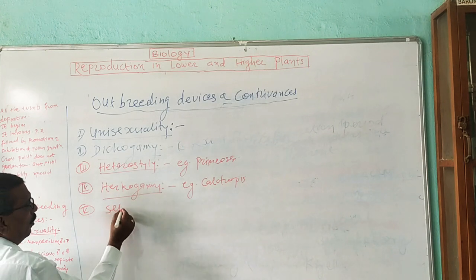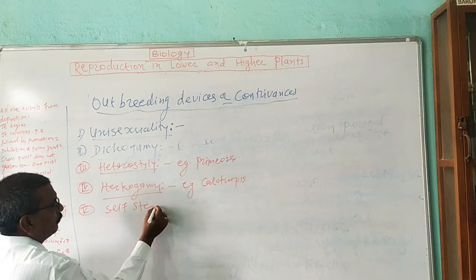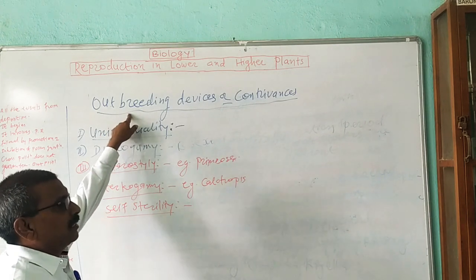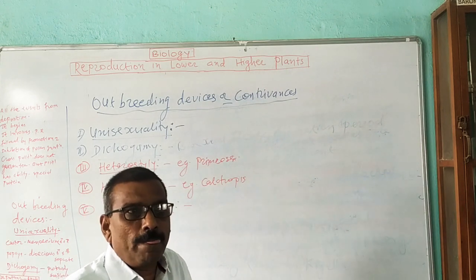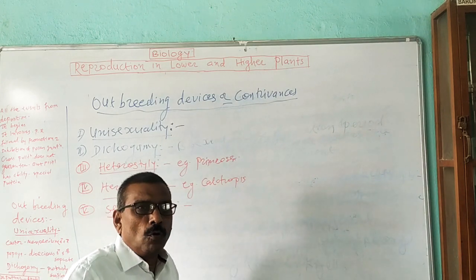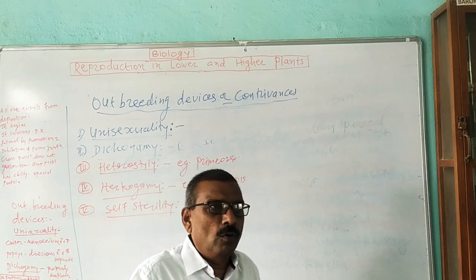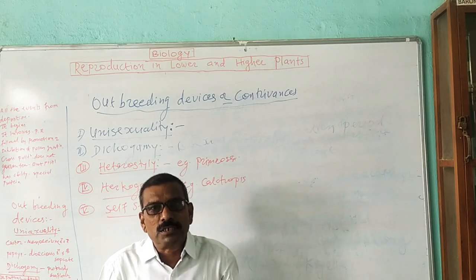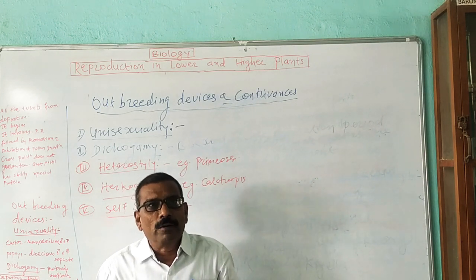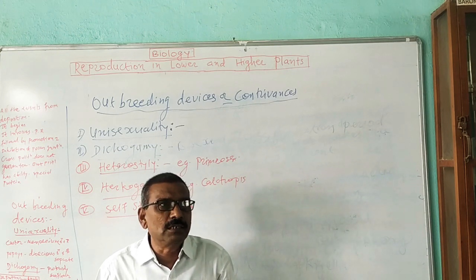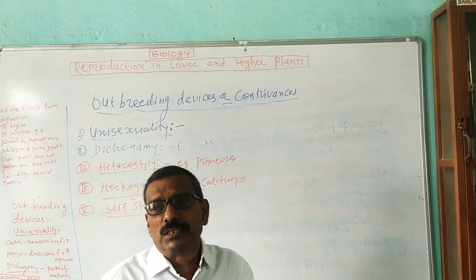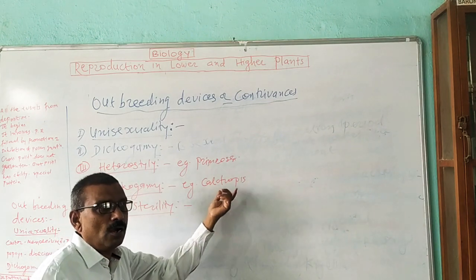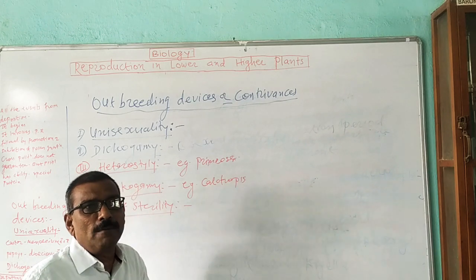This one is very, very important. Self sterility. Now this one is a physiological outbreeding device or contrivance for cross pollination, in which pollen grains of the same flower are unable to germinate on the stigma of the same flower due to some physiological activities. This is known as self-sterility.